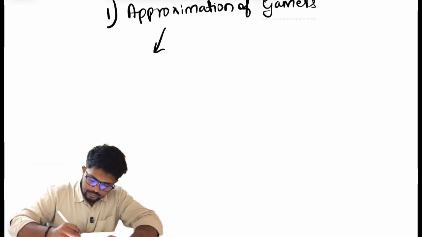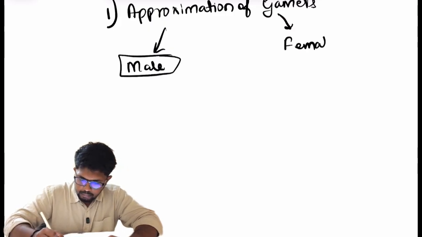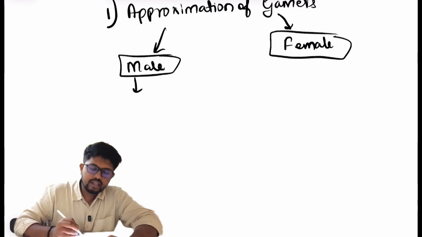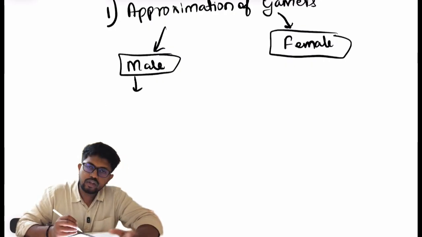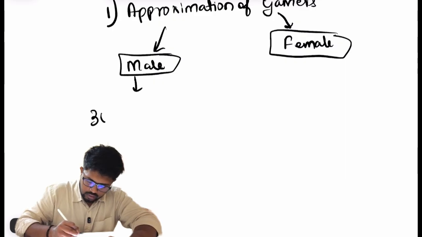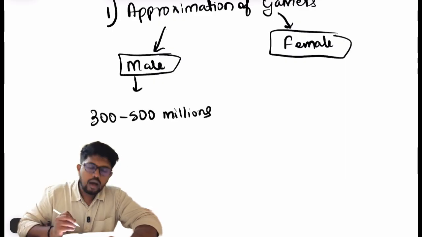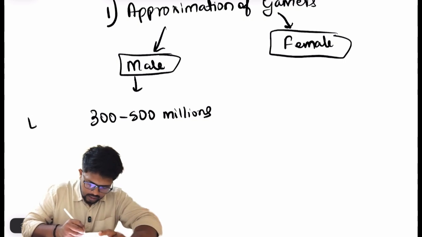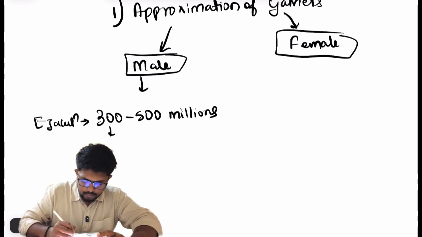So the male gamete will reach the female genital tract after the coital reflex or intercourse. Around 300 to 500 million sperms are released at ejaculation, and the viability is 24 to 48 hours.